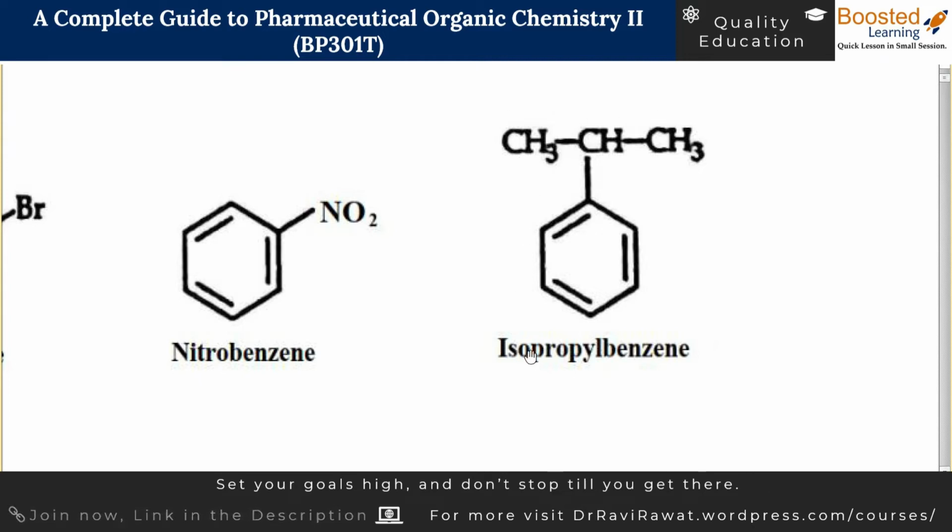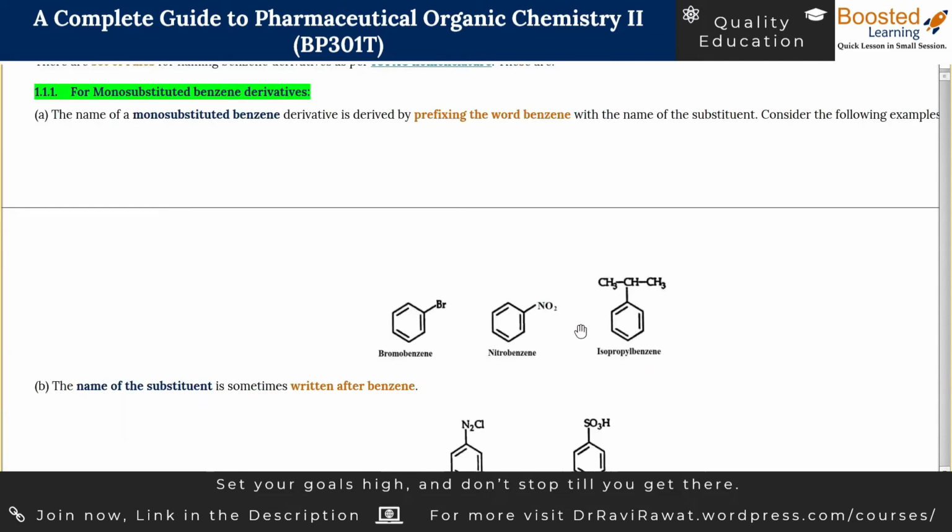The iso word is added because the site of attachment is the central carbon. Otherwise, if it was attached through this carbon, this would be called N-propyl benzene. Right now the site of attachment is through the carbon in between. Then this is called isopropyl group, and collectively it is called isopropyl benzene. So I hope you have understood subcase number A.